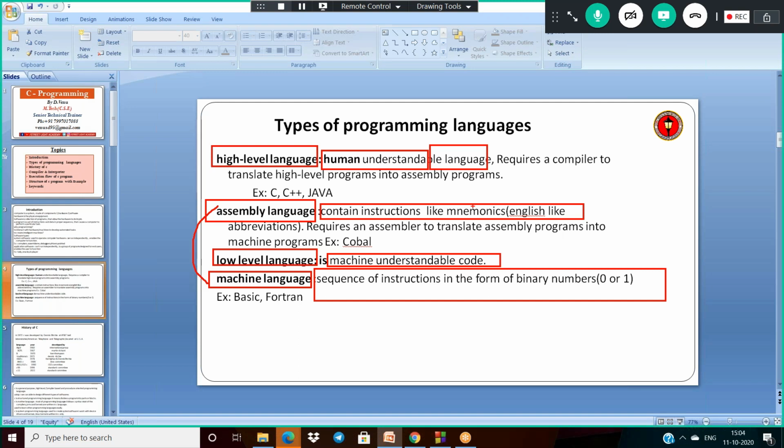And this is about the types of programming languages. The low level and machine level languages are the same, and the high level is different and assembly is also different. These two are the same, not assembly and machine language. So low level and machine are almost the same.